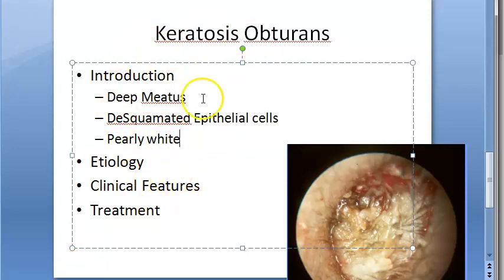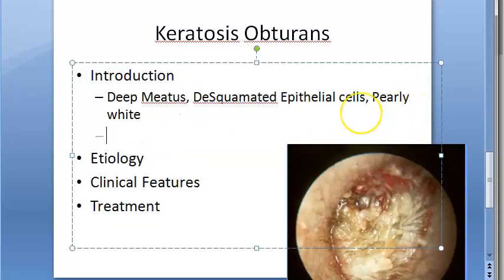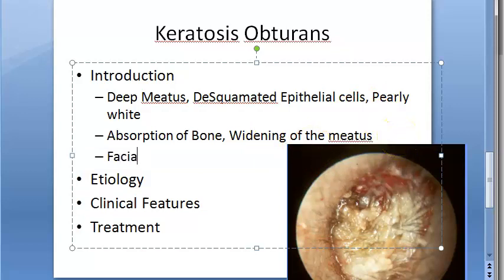Because of this mass, what will happen? There will be bone widening. There will be absorption of bone, leading to widening of the canal, widening of the meatus. And even the facial nerve may be exposed and paralyzed. The facial nerve can get affected.